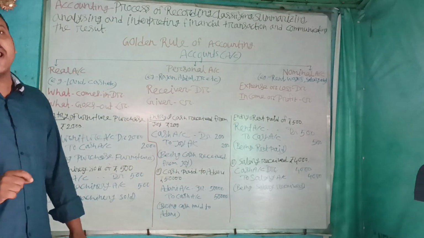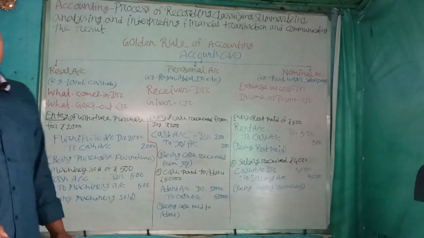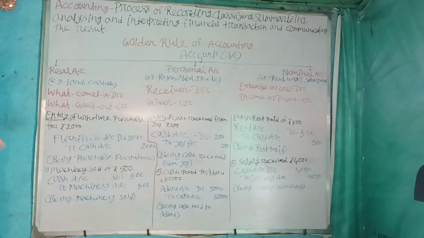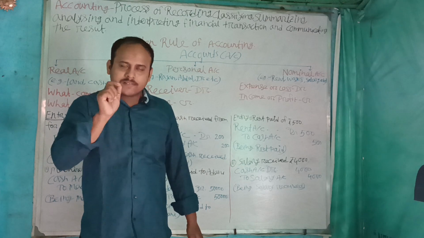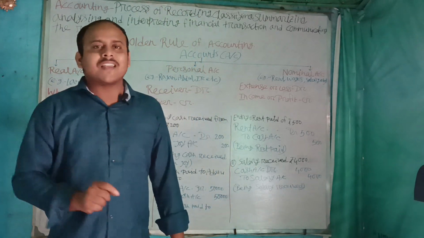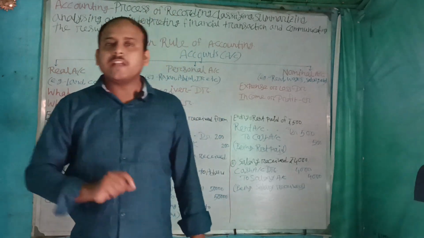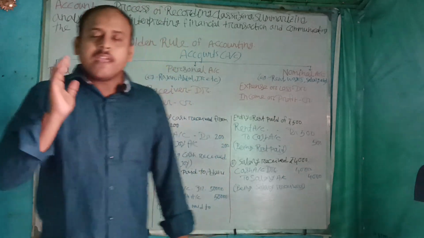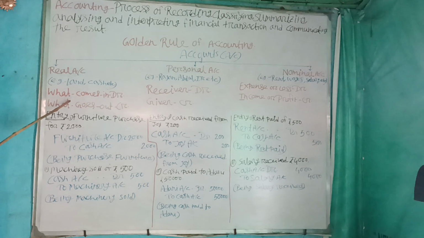As per the golden rule of accounting, accounts are of three types. First of all, real accounts. Real accounts denote those things that we can see, touch, and feel, just like a chair, table, furniture, cash, building, machinery, etc. In case of a real account, whatever comes in, we call debit.